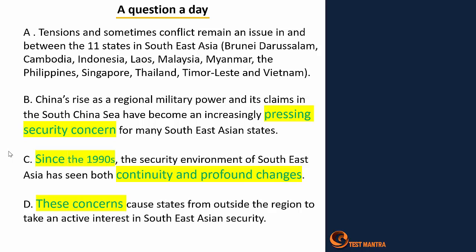Let's talk about the connectors here. These concerns is nothing but a pronoun here. So if I'm using this pronoun, before that I should be using a noun. Let's try to identify what the concerns are here. We have used security concern there as a word, which means I have a noun available. As we have seen, it will be from noun towards pronoun. That means statements B and D are definitely consecutive statements here.